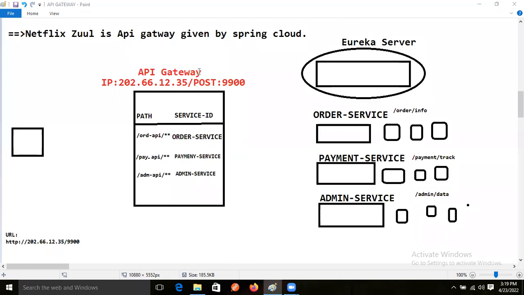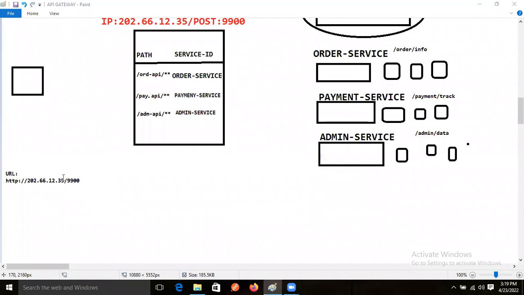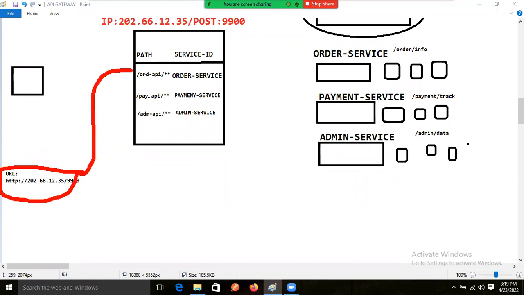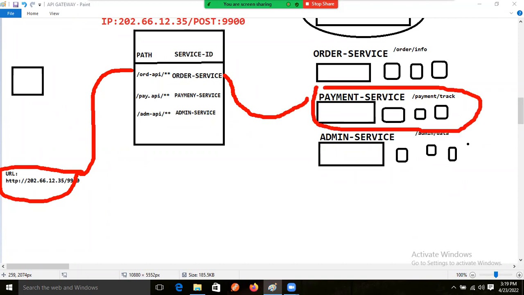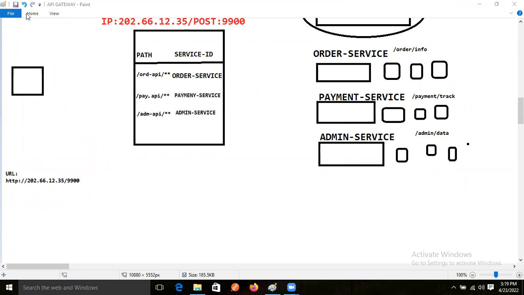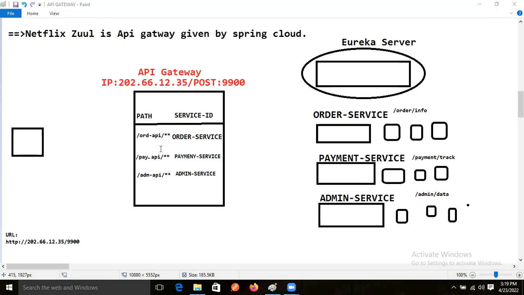So okay, good. Now let's start it, right? Here, just assume that using this URL, our request will reach the API gateway. But we want to access one or another of the microservices, right? So for that, what will we do now? We need the API gateway path.